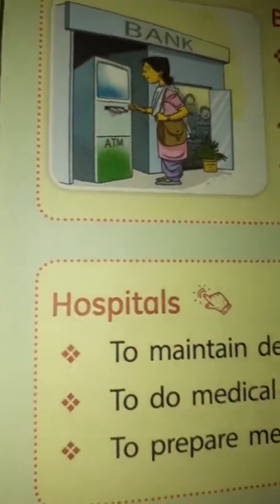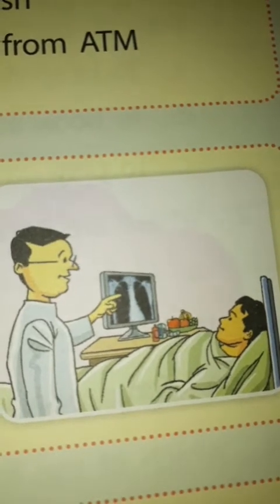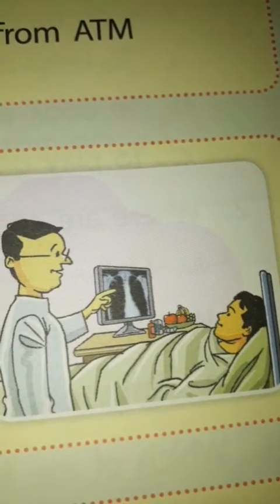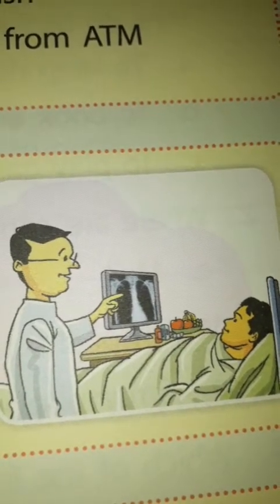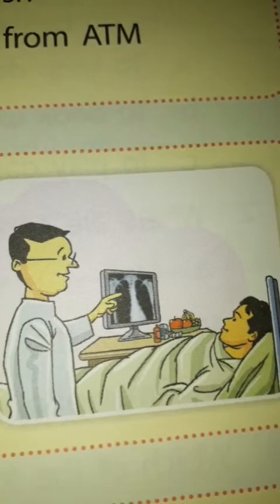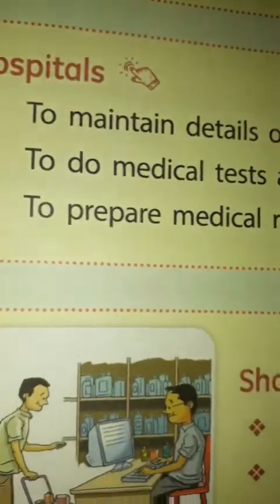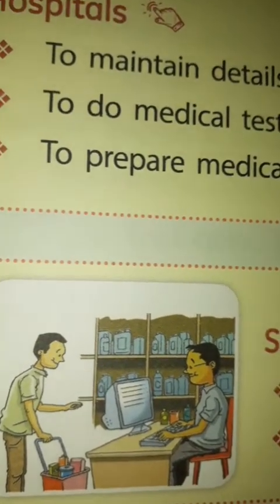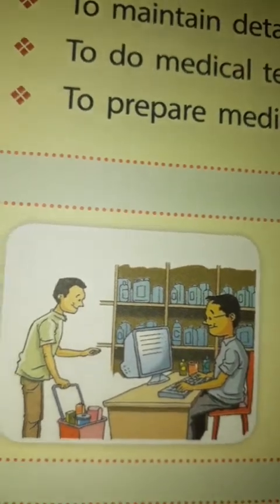And in the hospital, computers are used to maintain details of patients, to do medical tests and operations, and to prepare medical reports. In shops and malls, computers are used for keeping records of items and to prepare and print the bills.